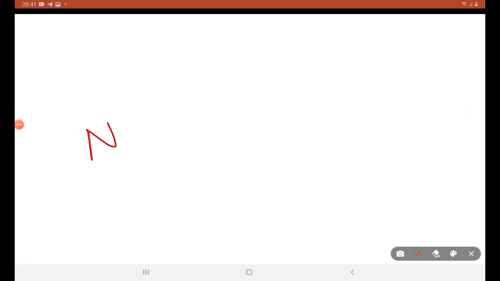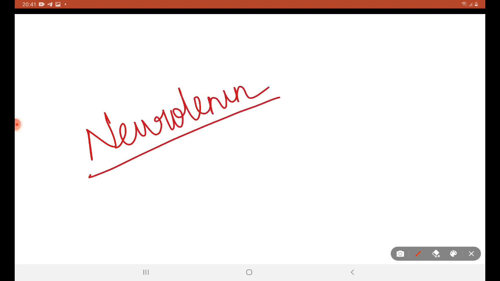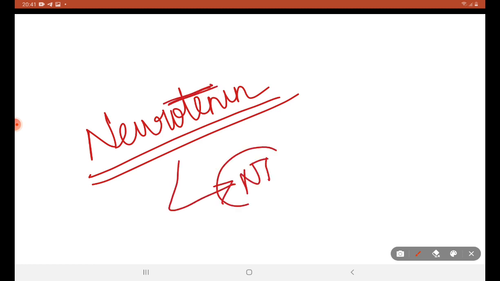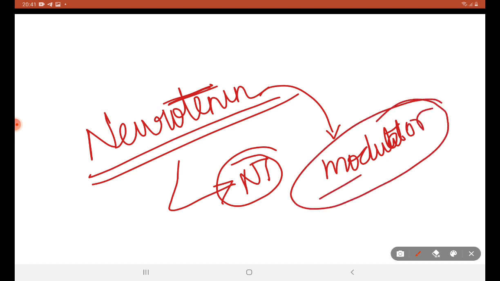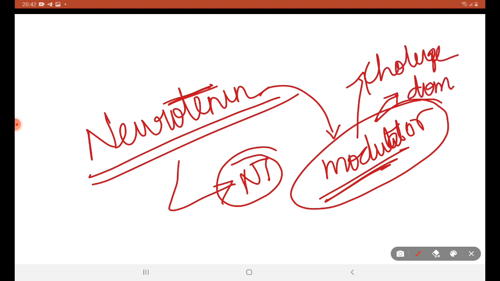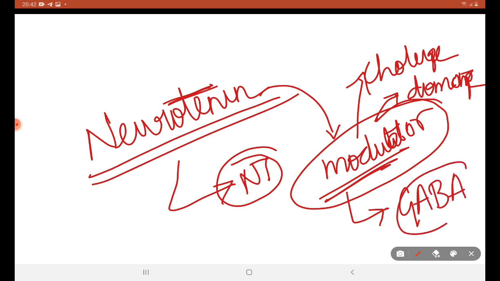First up, neurotensin. What is neurotensin actually? Neurotensin is a neurotransmitter. First point. They can also act as a modulator. With whom are they acting as modulator? They act as a modulator in cholinergic, dopaminergic, glutaminergic and GABA systems.